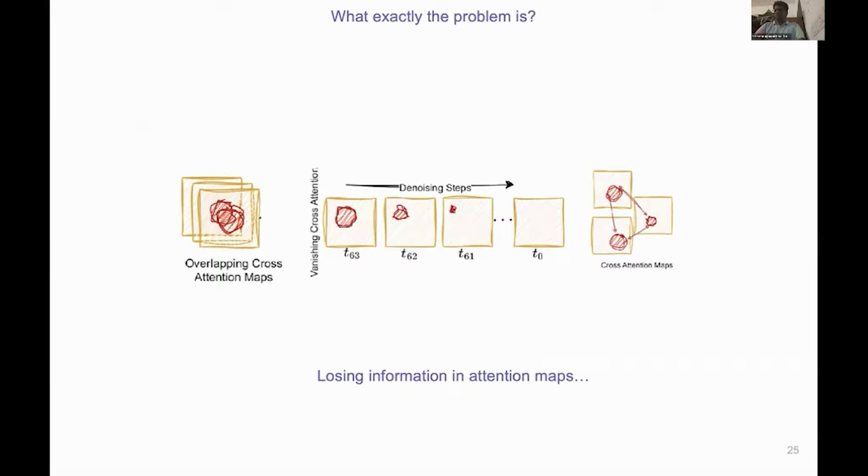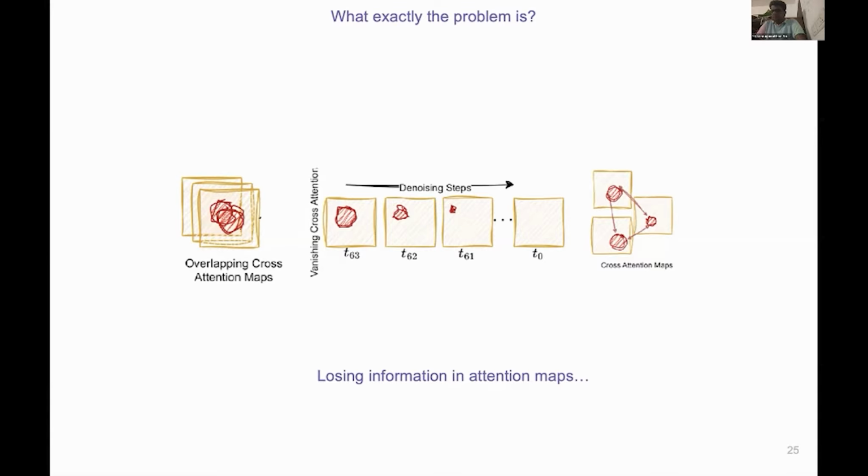There are exactly three problems shown here. The first, on the left, is overlapping cross-attention maps. Different tokens end up attending to the same spatial regions, so concepts get fused into a single blob. The second, in the middle, is vanishing cross-attention. As we go from T63 to T0, you can see that the attention region for a given token literally shrinks and fades away. By the end of denoising, the token has essentially zero spatial footprint and the corresponding object is dropped from the generation.